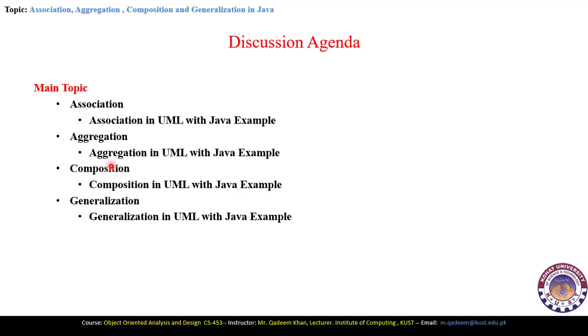So we will explain all these terms with the help of UML examples and also with Java programming examples. So this topic is very important, because it explains the object-oriented full essence with the help of this lecture.